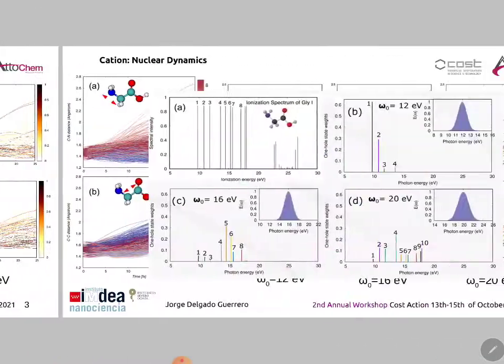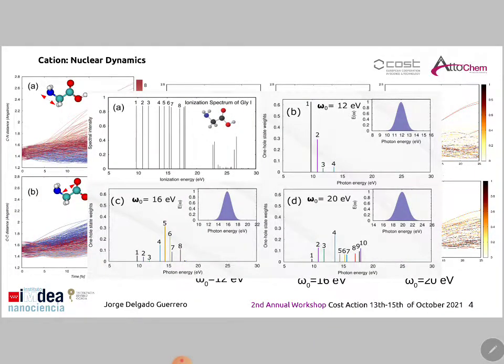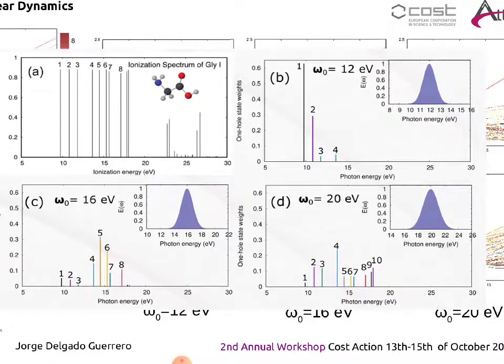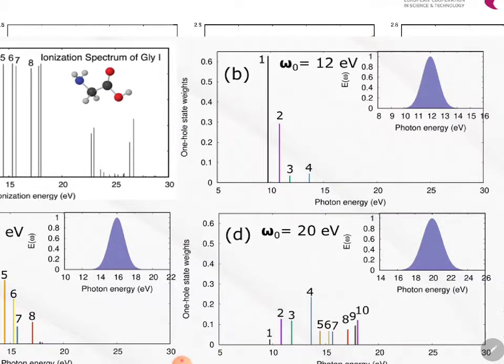So why is that? That's because using pulses with different central frequencies creates a different cationic wave packet, which is the result of a different coherent superposition of cationic states. So in the case of the 12eV pulse, what we are doing is populating mainly the two lowest cationic states. That's what explains why CC fragmentation is more probable in this case.